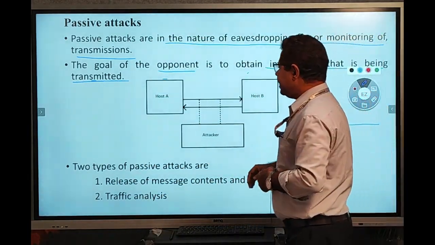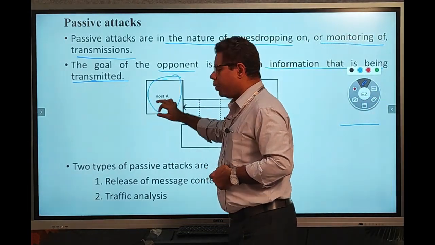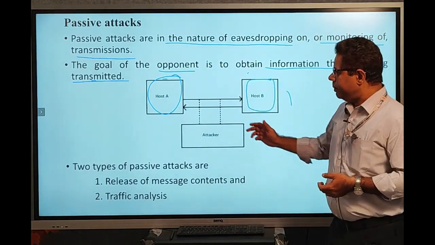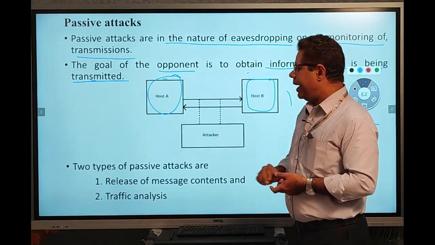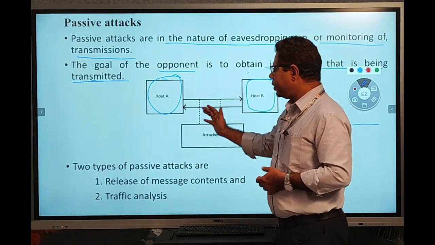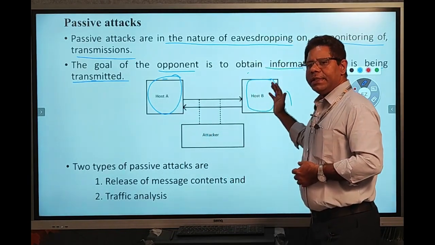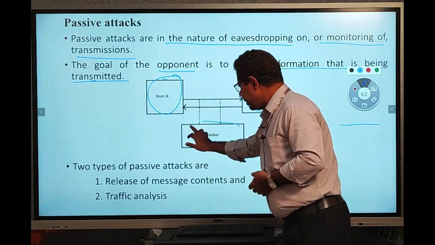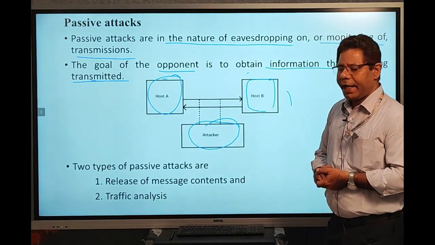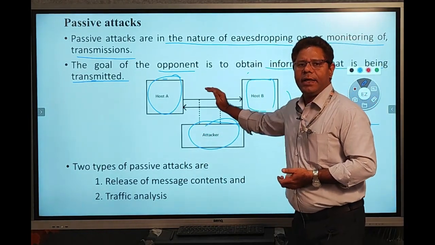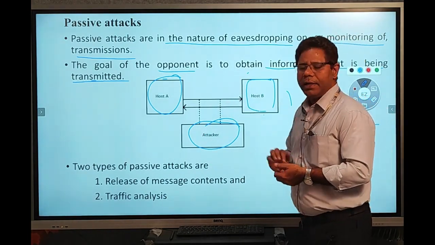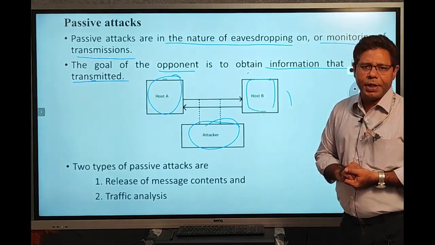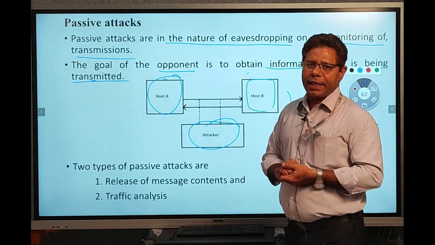For example, consider we have two computers, host A and host B. Between host A and host B, data is transmitting. Host A sends data to host B, and similarly host B sends data to host A. Here the passive attacker silently listens to the data, silently watching how data is transmitted between host A and host B. So this is the passive attack.